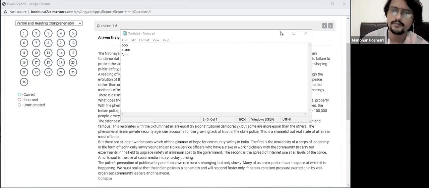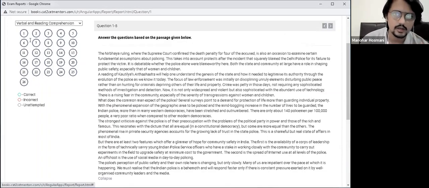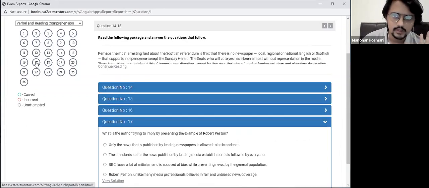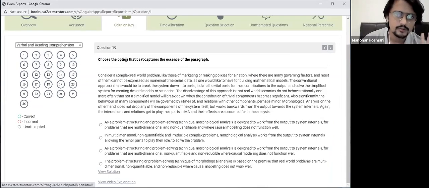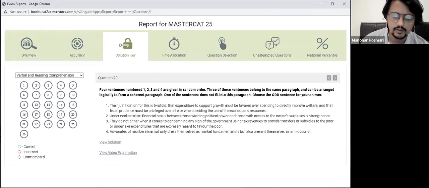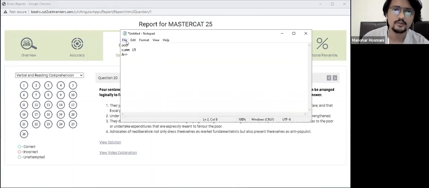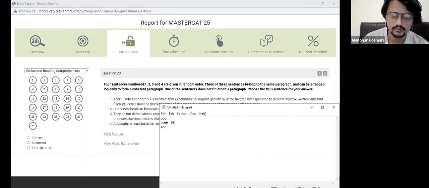Now I try to identify exactly where my verbal ability is. RC is usually at the start and verbal ability should be at the end. So okay, this is still an RC, this is still an RC, and okay, there you go. At 19 your verbal ability has come, I think. So 19 is my summary. Now in summary I'll write 19. This should be much faster for you because you'll do this physically on paper, right? So it won't be as difficult for you to deal with this.